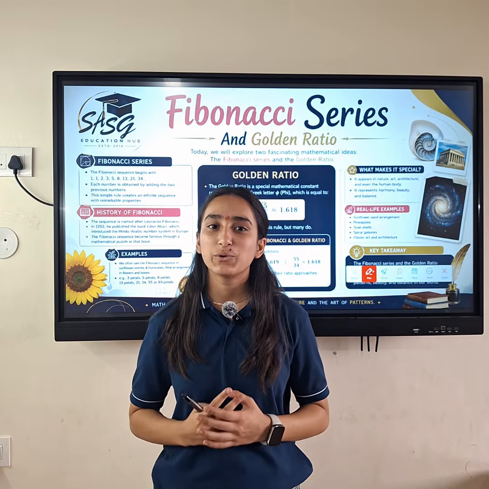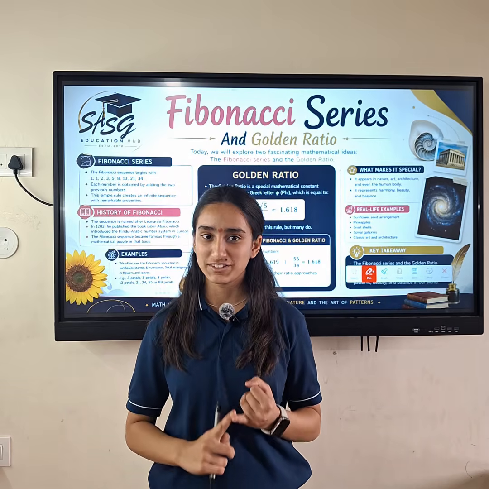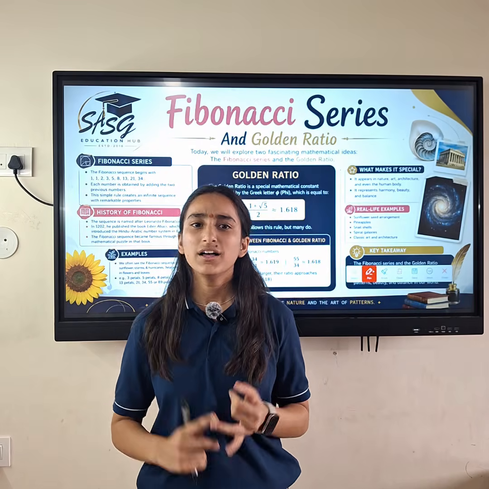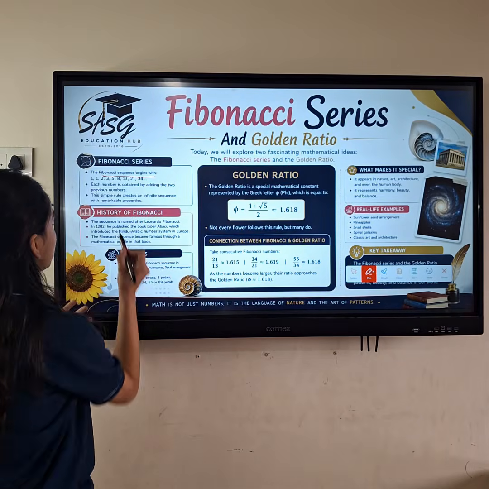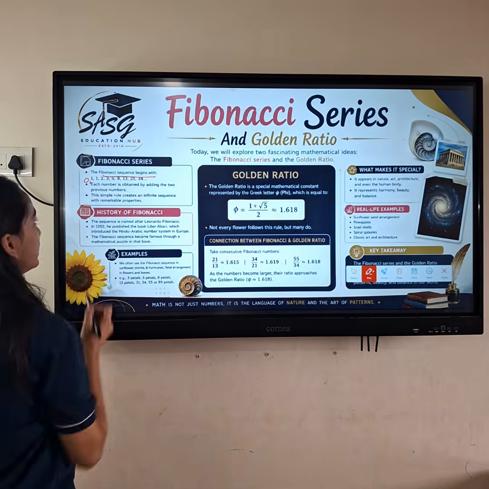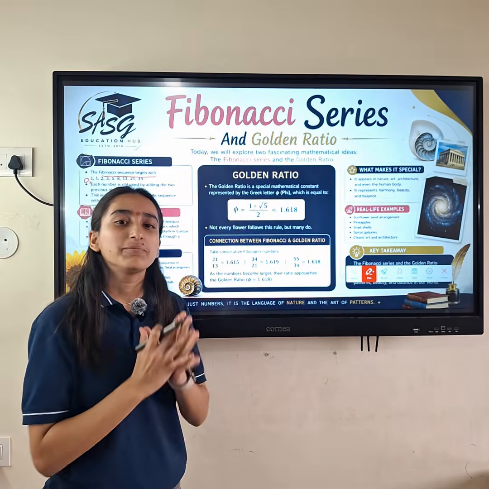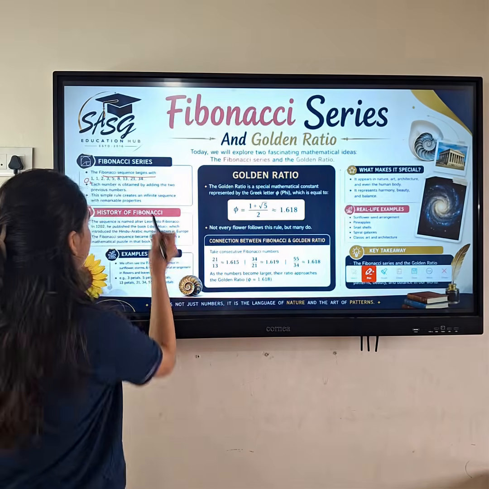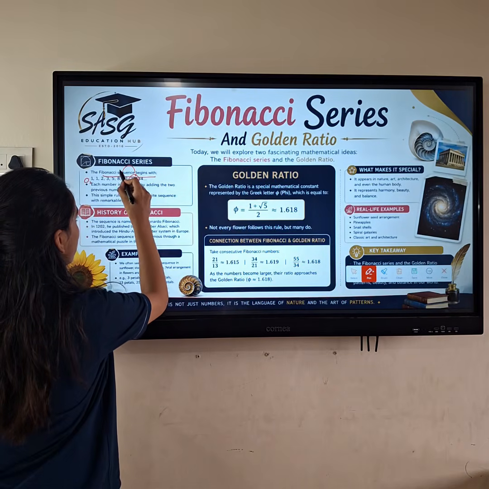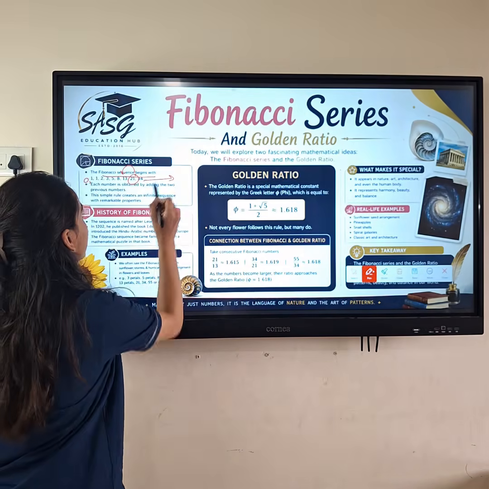Today we will explore two fascinating mathematical ideas, which are the Fibonacci series and the golden ratio. What is the Fibonacci series? It is a sequence of numbers which begins with 0 and 1 and continues till infinite. Each number in this series is the sum of its previous two numbers. For example, if we take 21, it is the sum of 13 and 8, and this series continues till infinite.